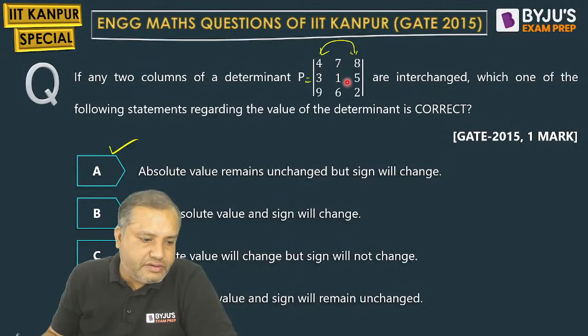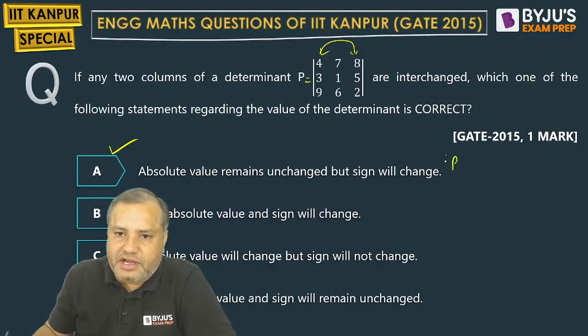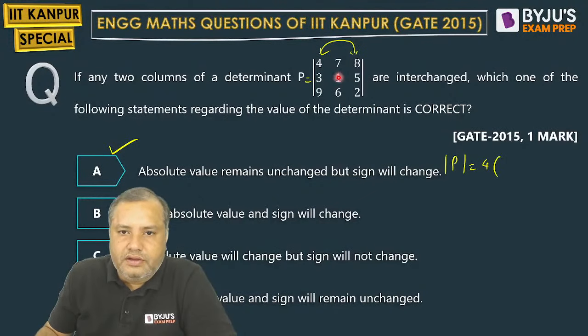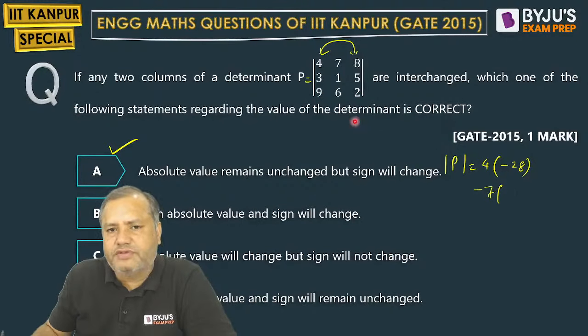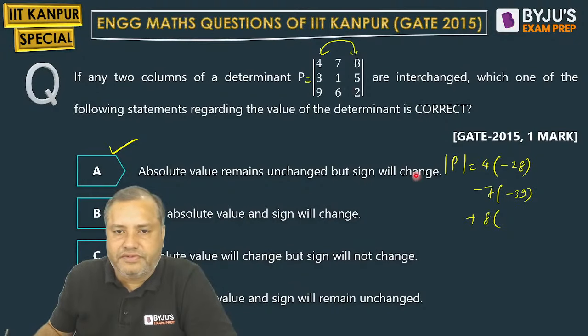But just check whether the value of the determinant should not be 0. So let's find its determinant. So 4 times 2 minus 30 will be minus 28, then minus 7, 6 minus 45. 6 minus 45, how much? 8 times 18 minus 9 will be 9.